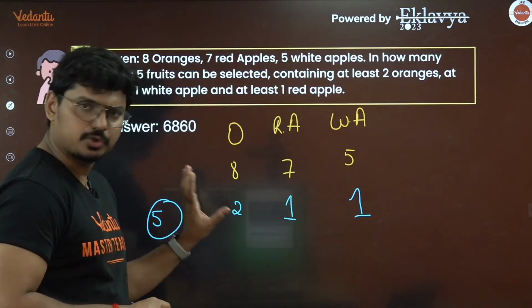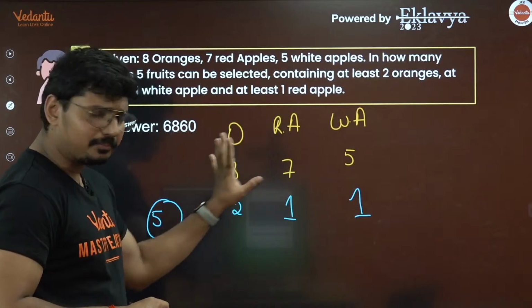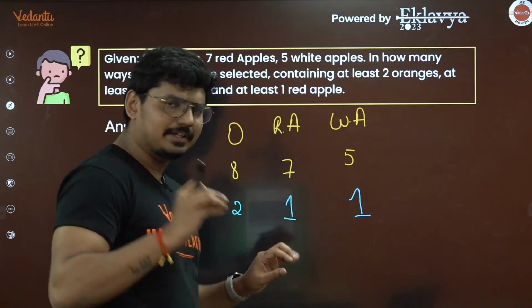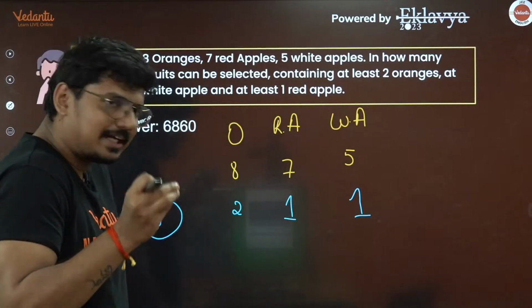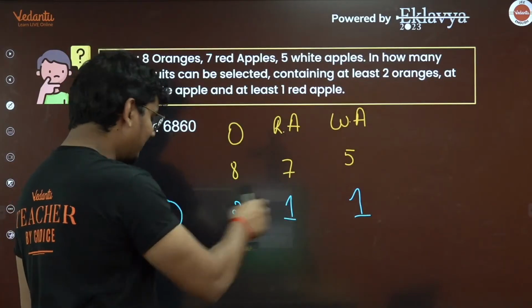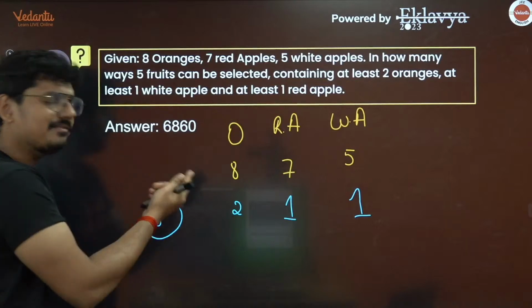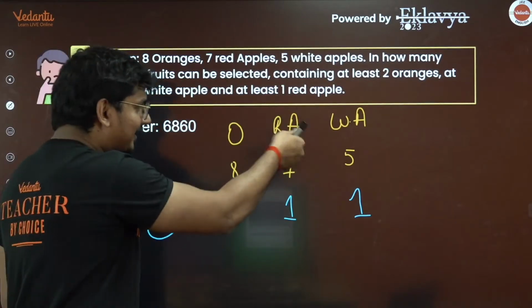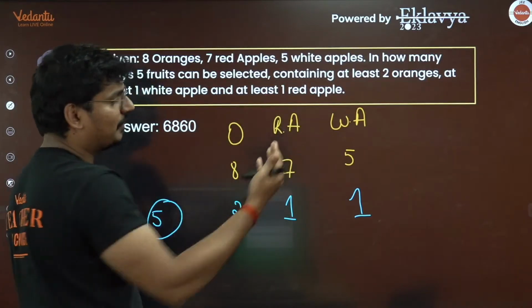Definitely 2 should be there. Out of 7 red apples, definitely 1 should be there. And out of 5 white apples, definitely 1 should be there. What does that mean? 2, 3, 4 are chosen, and we need to select 5, so only 1 is left out. That 1, you can choose from orange, or from the red apple, or from the white apple.